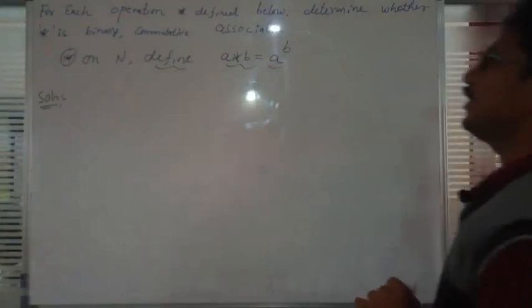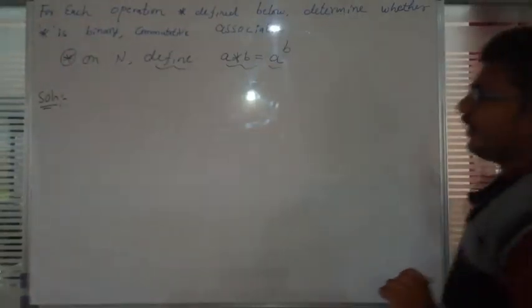What is the condition? a star b is equal to a raised to b.